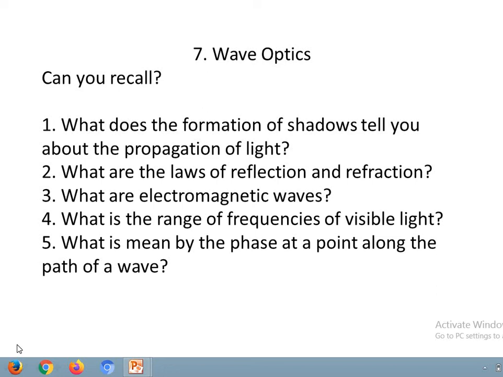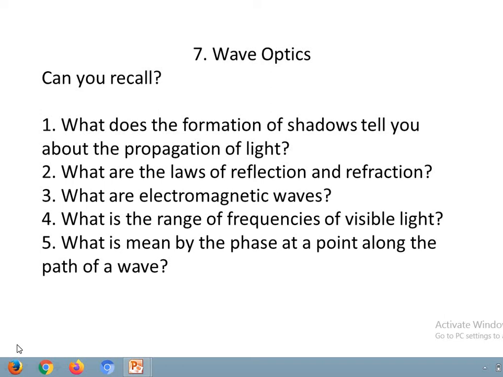Already we have studied all these in 11th standard. So these are only the revision parts which we are going to consider here. The fourth important concept was the range of frequencies of visible light. Visible light consists of 7 different colors as we all know. It starts from violet to red and its frequency range is 4 into 10 raised to 14 Hertz to 8 into 10 raised to 14 Hertz.